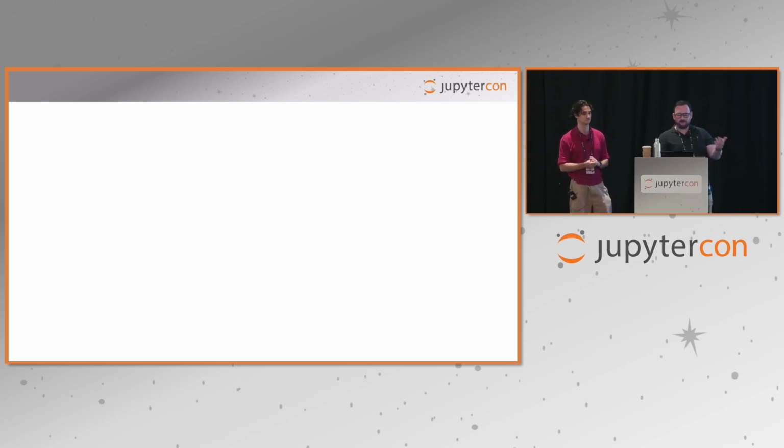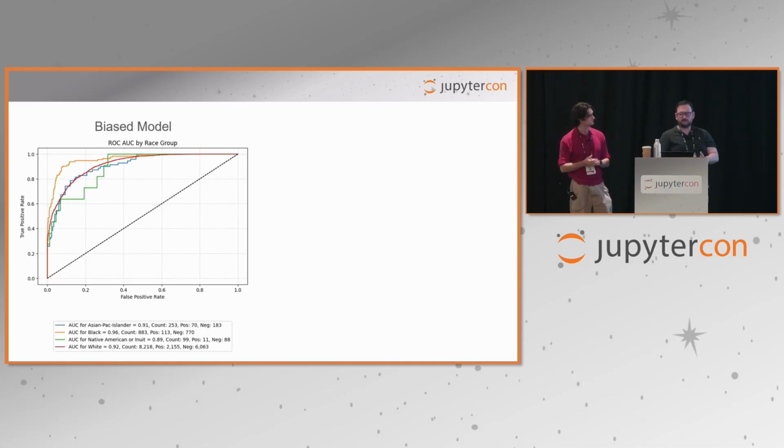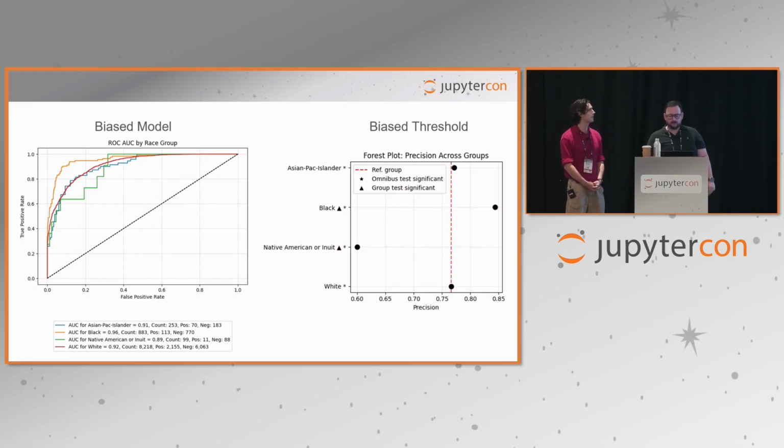And so we want to be able to recognize that bias can enter a model in two different ways. First, you have a biased model. So this means that the underlying algorithm or features themselves produce different outcomes by group. Second, you have a bias threshold, where the model might be fair in predictions, but the decision cutoffs applied downstream cause disparities.